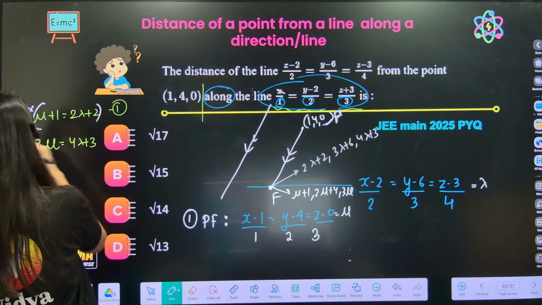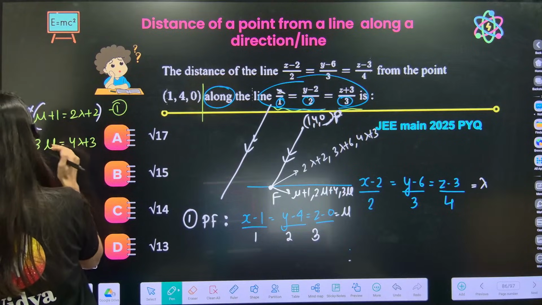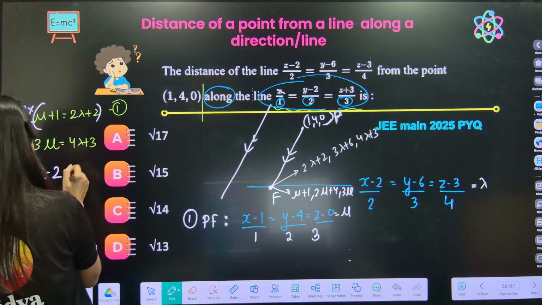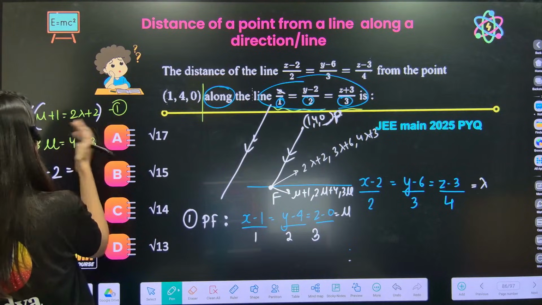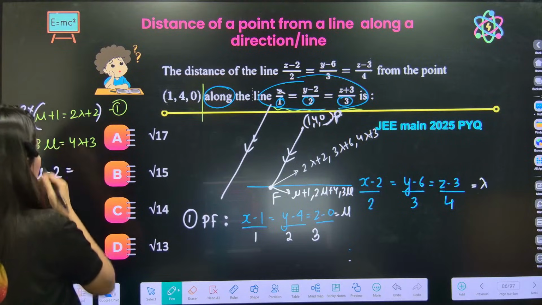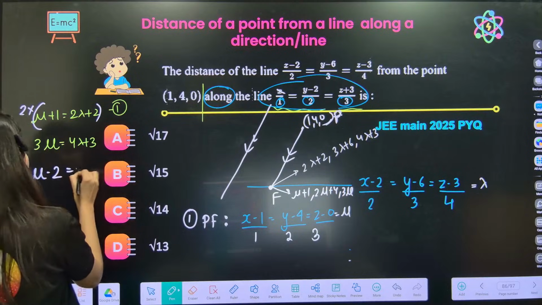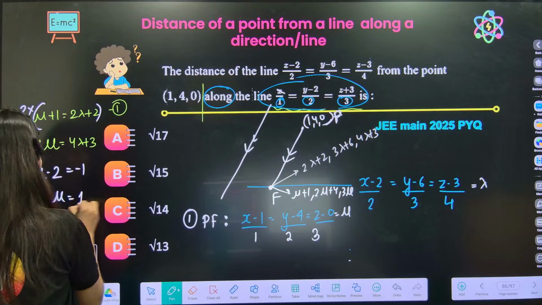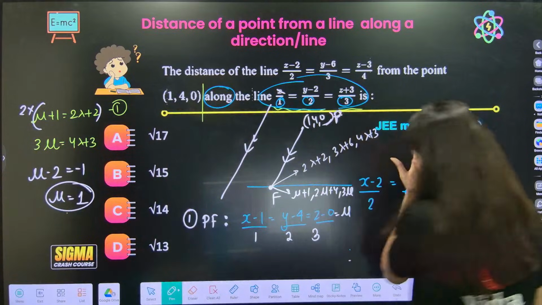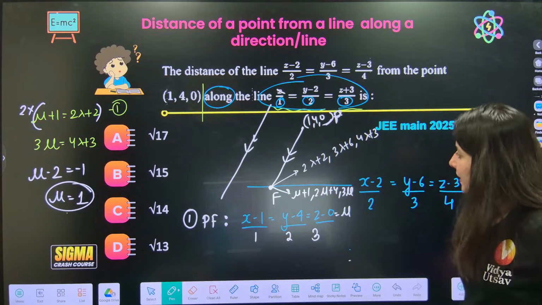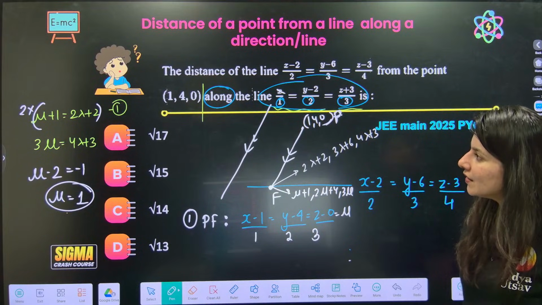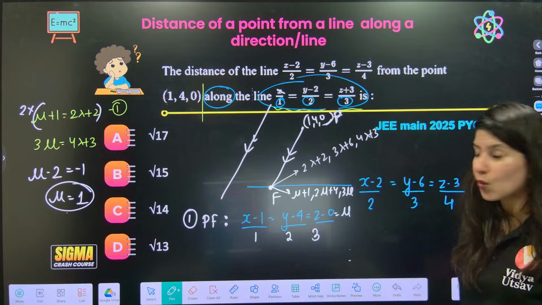So 2 mu, so 3 mu minus 2 mu, and minus 2. Correct, is equals to 4 lambda cancel, and 3 minus 4. 3 minus 4, anybody? Ma'am, 3 minus 4 is minus 1. So mu is coming out as, ma'am, 1. Mu is 1. Correct. And you know what? If mu is 1, then lambda is 0.